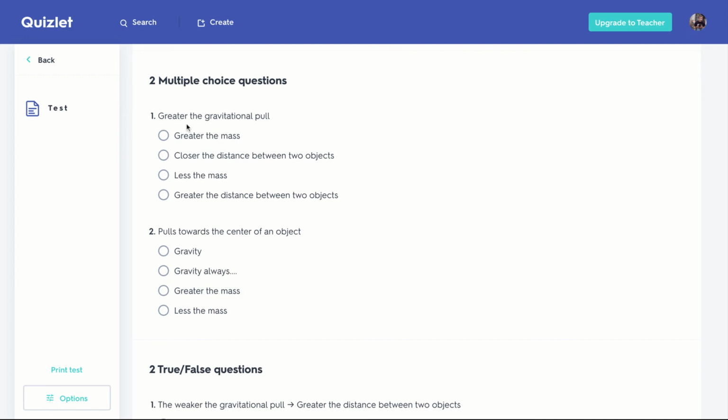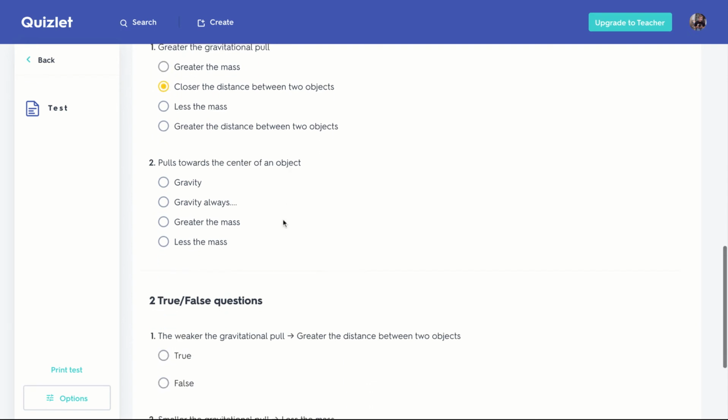Now look at this. Greater the gravitational pull, greater the mass. That's true. Closer distance between the objects. That's true. Less mass isn't greater. So these two are both right, but it only lets me pick one. So I'm going to have to guess which one they really want.